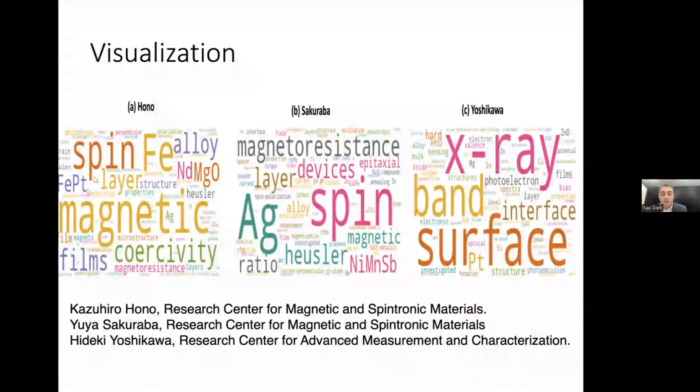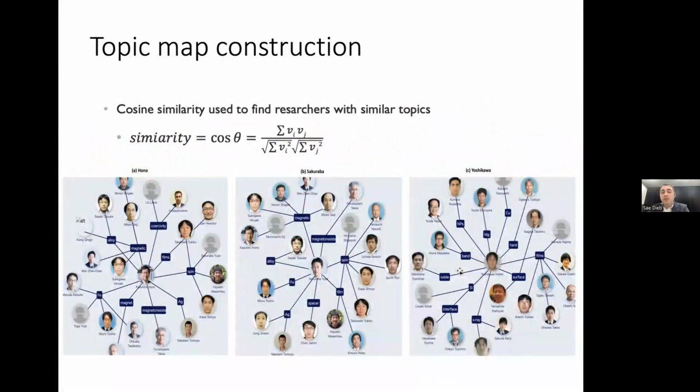We are still working on this, developing more and more of this system. So the next step is we define the similarity matrix. We just basically take the cosine similarity to measure similarity between the vectors we constructed for each researcher. And then researchers with high similarity can be connected. We draw a map, we visualize this map that shows each researcher and researchers with high similarity to him using